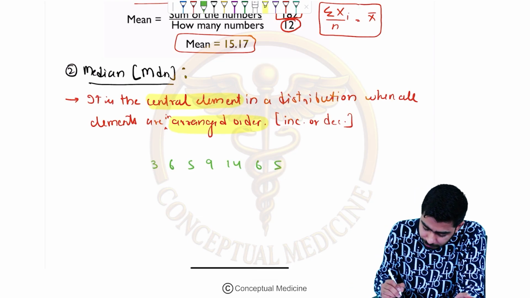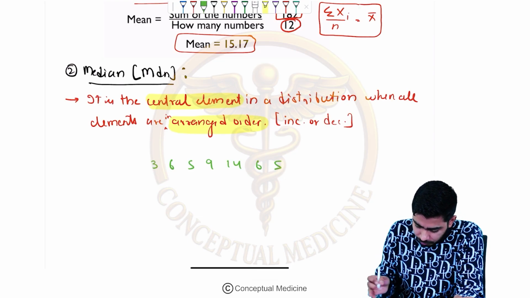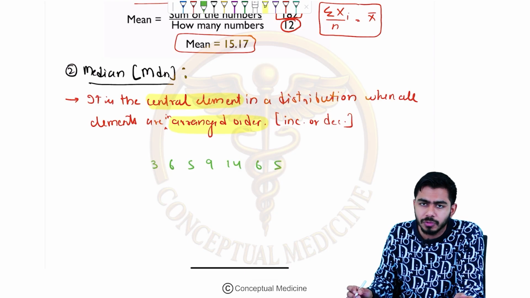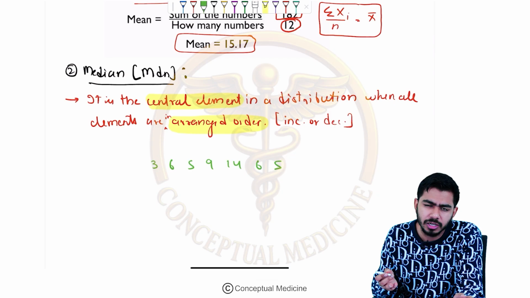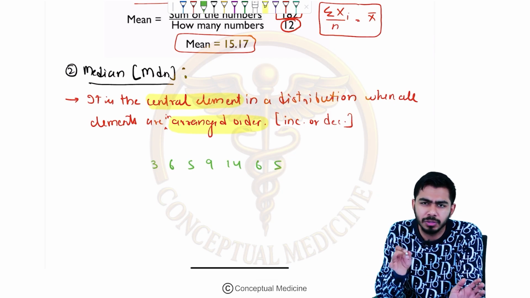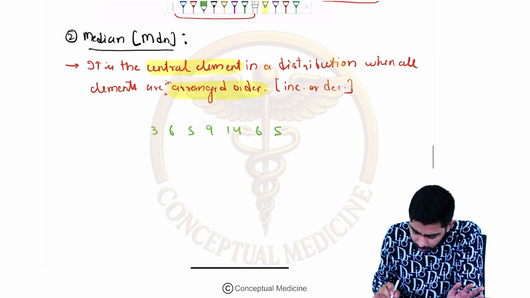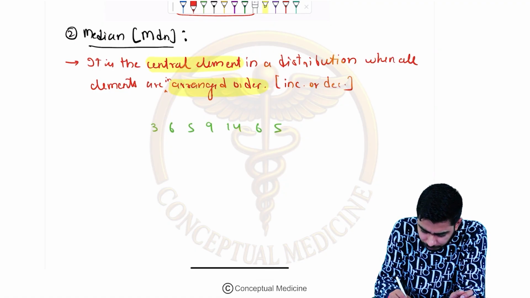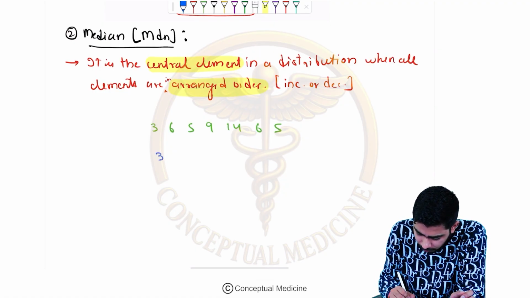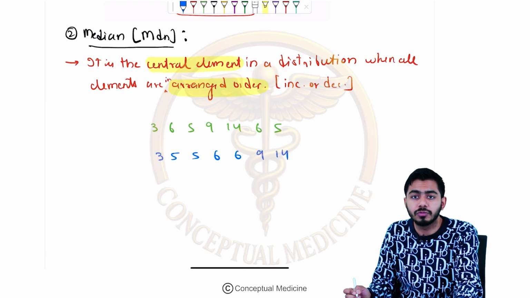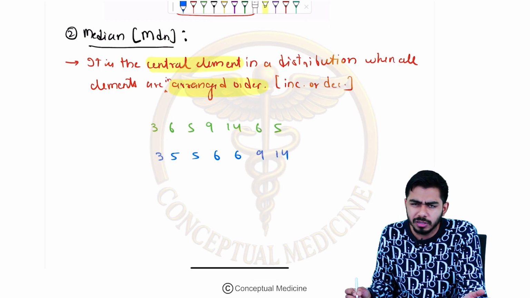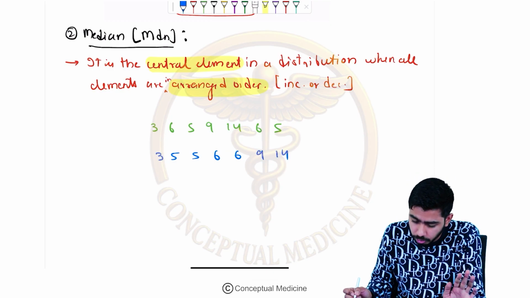Now how to calculate the median? First of all, this is present in a kind of zigzag manner, so first of all, I need to arrange it. Either you can arrange it in decreasing order or in increasing order. That is very simple maths, 5th, 6th class standard. So I will arrange them like this: 3 first, then 5, then again 5, then 6, then 6, 9 and 14. I hope I have arranged it successfully in the ascending order. You can arrange that in the descending or ascending, it's upon your will.